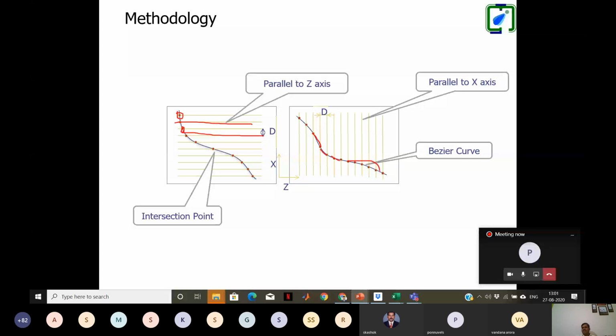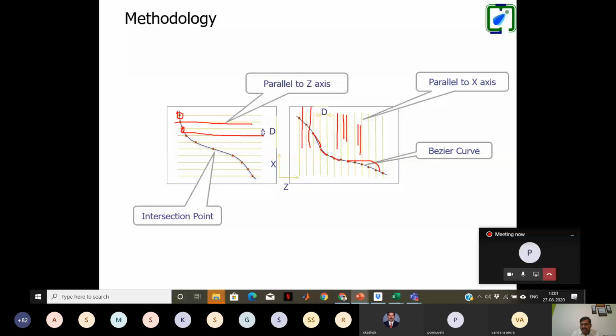For better accuracy, I can have one more line in between, two lines, or three lines like this. As the number of lines increases, the computational requirement keeps increasing. We need more and more points, and then these need to be calculated and converted into the part program.